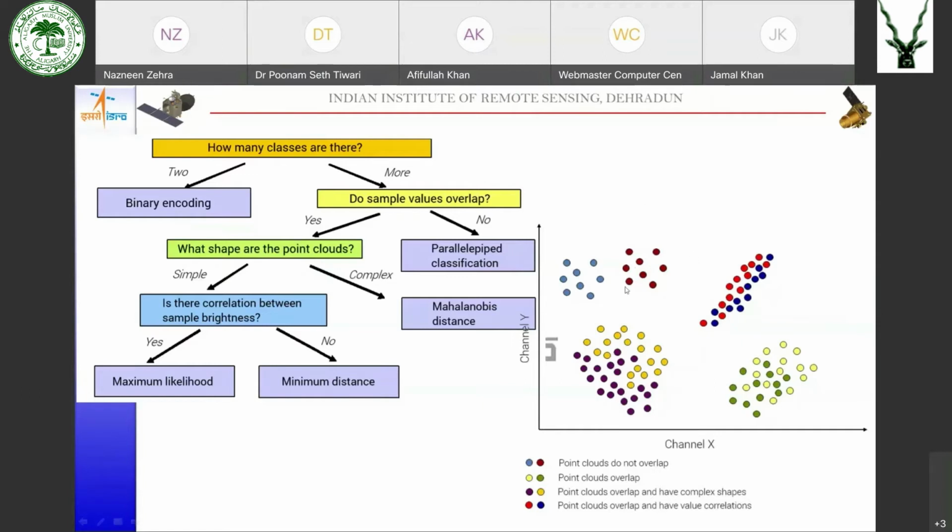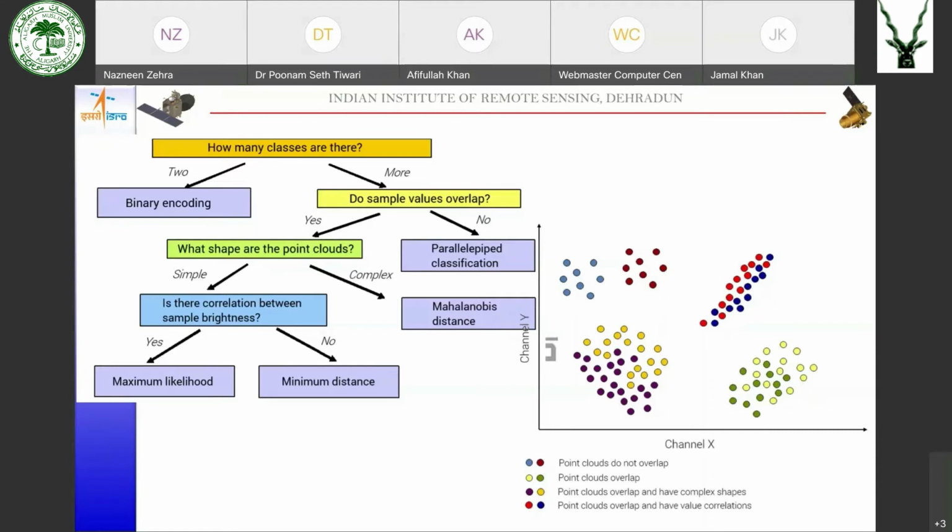If they are not overlapping, you can directly go for the simplest classification algorithm, that is parallelepiped. If the values are overlapping in these three cases, then again we should see what is the shape of the point cloud, whether the shape is simple or complex.